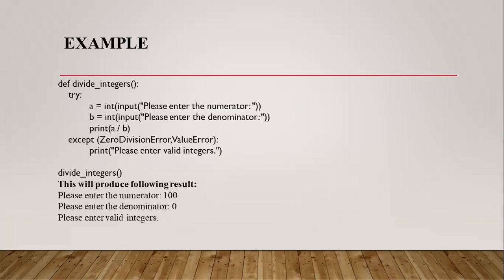In this particular program, I used two exception error classes: the zero division error and the value error. See, in the except clause, I have specified these two types of error classes. In the try block, I am reading the number at runtime, and this input statement is used to read the integers dynamically at runtime.